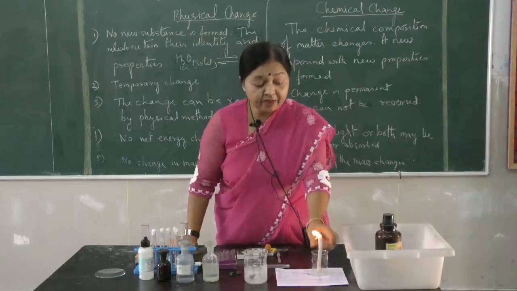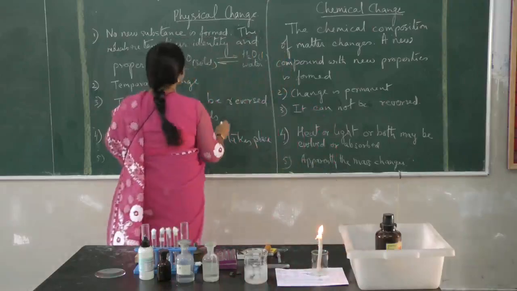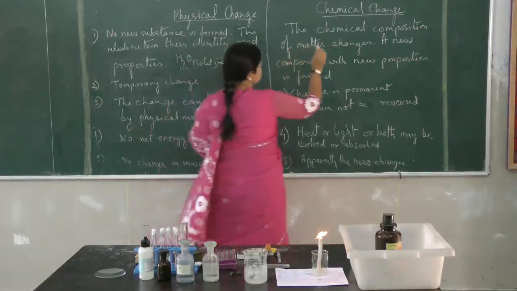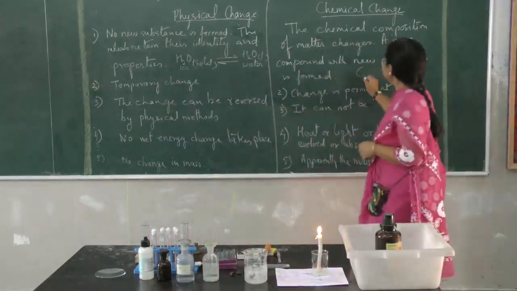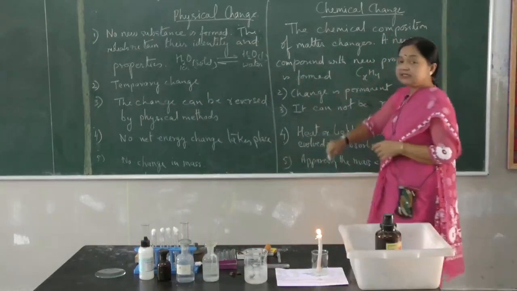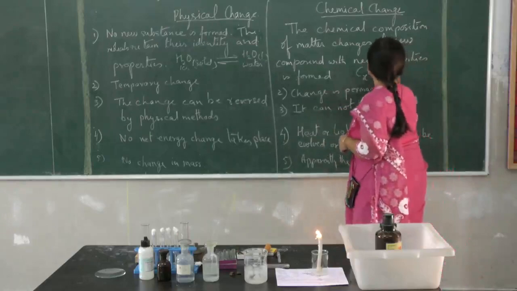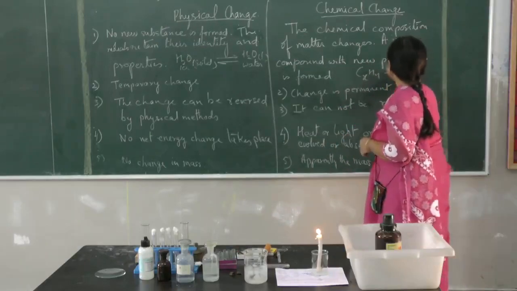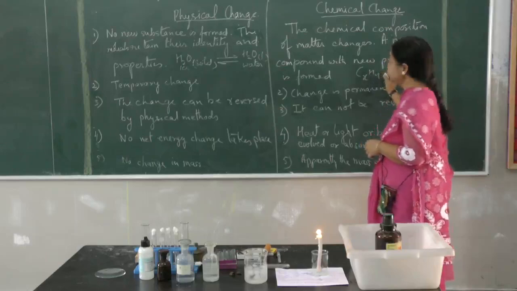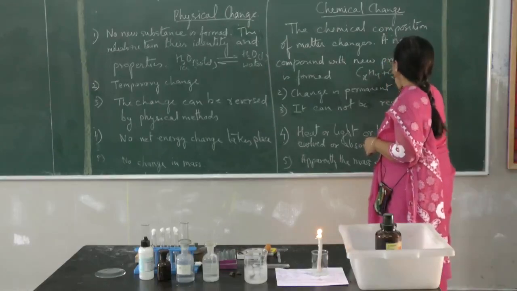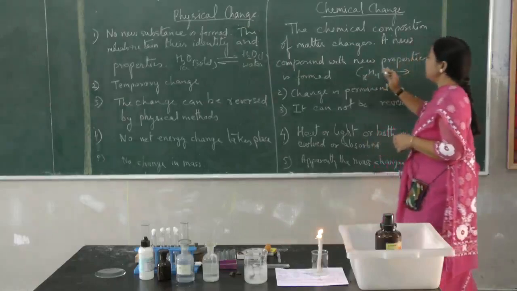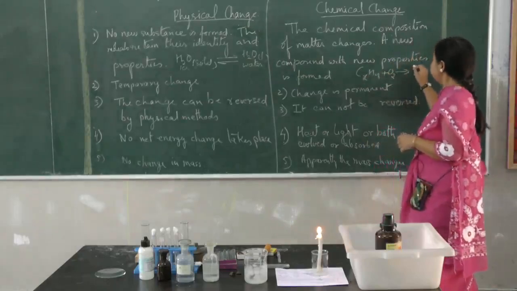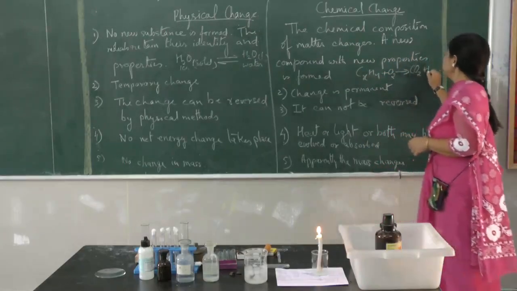The hydrocarbon is CxHy, with no fixed number of hydrogen and carbon. This burns in the presence of oxygen, so CxHy plus O2. Whenever a hydrocarbon burns, the products are CO2 and H2O.